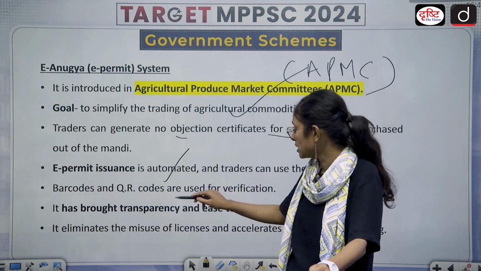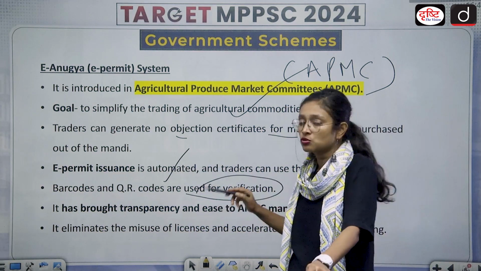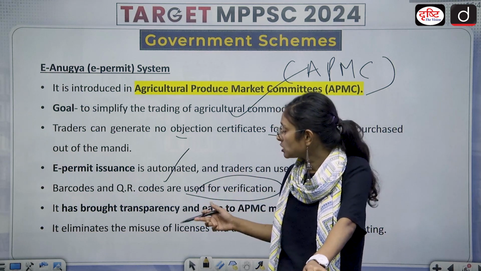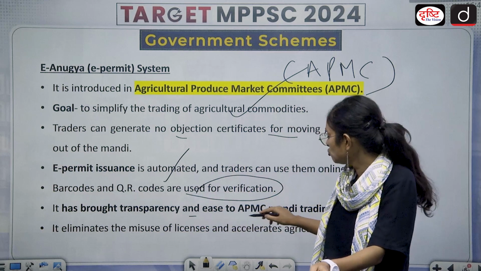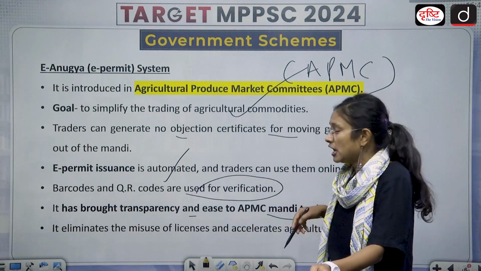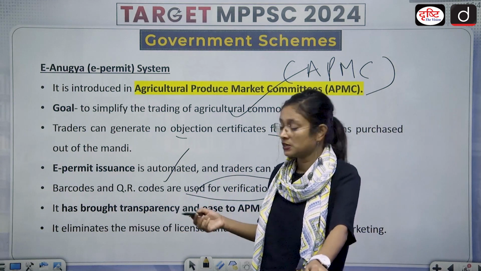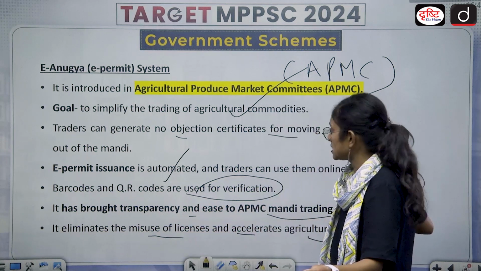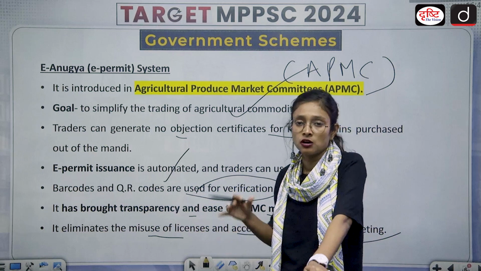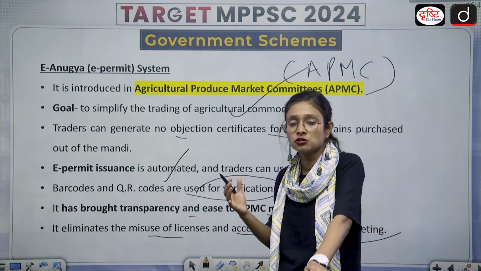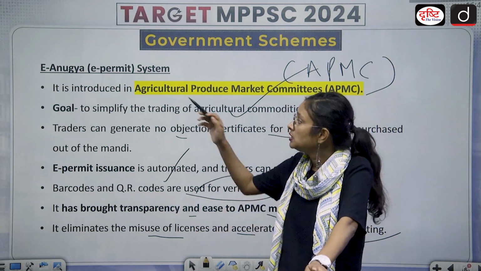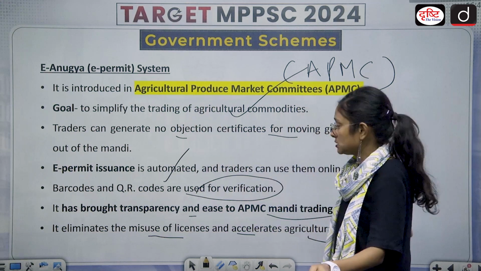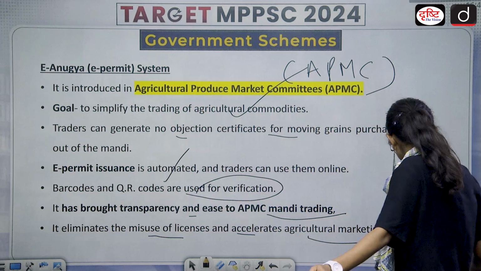Barcodes and QR codes are used for verification, so this will make verification more stringent. It has brought transparency and ease to APMC mandi trading. And what does it eliminate? It eliminates the misuse of licenses and accelerates agricultural marketing. So in order to strengthen the APMC and also bring transparency, e-Anugya, which is the e-permit system, has been launched by the Madhya Pradesh government.